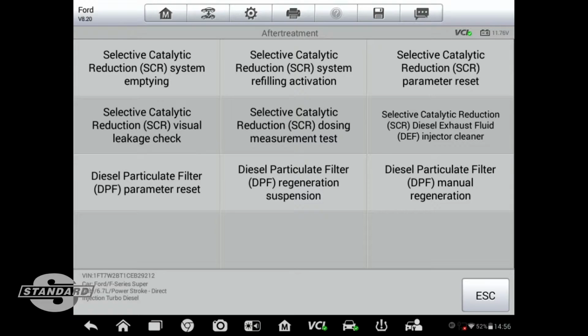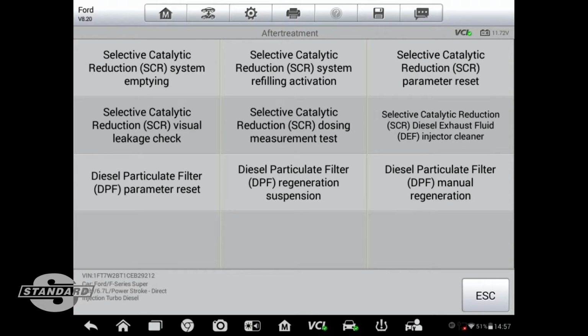We also have the dosing measurement test, where we could remove the dosing injector out of the exhaust system, place it in a beaker, and actually test the delivery capability of the system. My colleague, Wayne Bishop, did a very nice video on that, and you can find it on YouTube. We can also do a diesel exhaust fluid injector cleaning, the option on the second level all the way over to the right. That procedure would activate the injector numerous times in order to possibly clear out any debris on the tip.